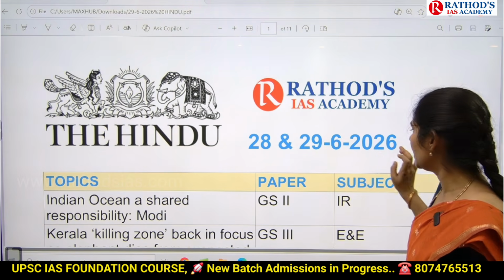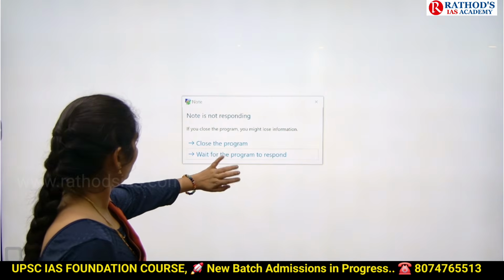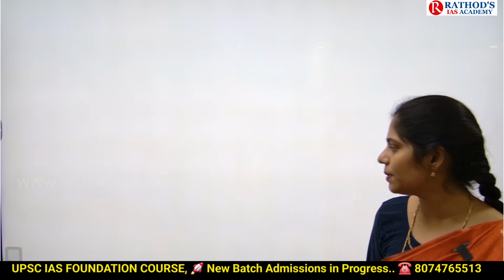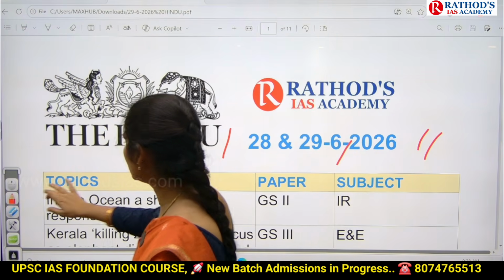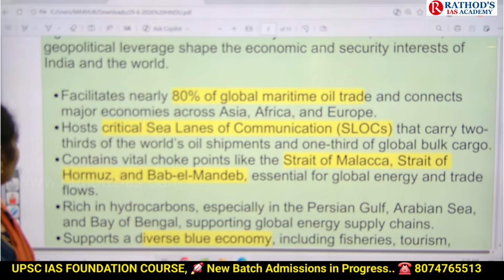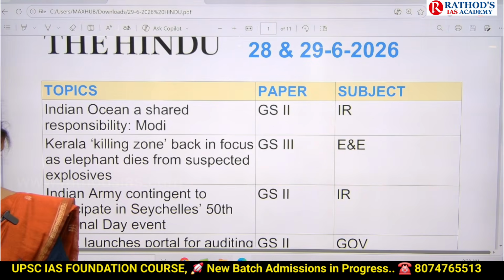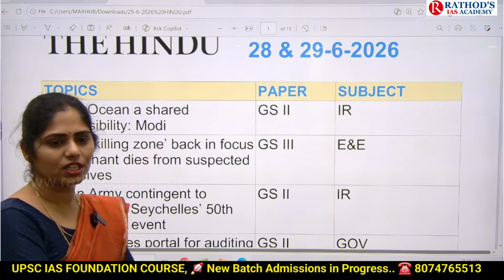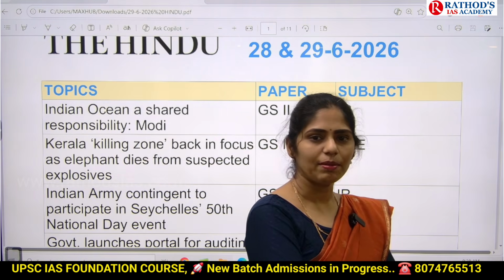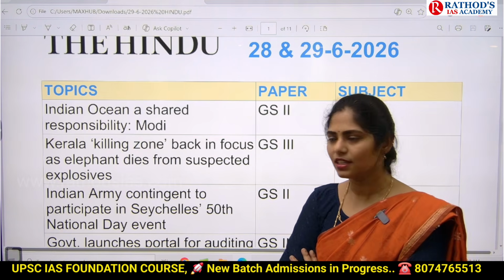Okay, let us see the topics of the day. First topic is Indian Ocean, a shared responsibility. So actually this article is talking about the importance of the Indian Ocean, and recently our Prime Minister met Seychelles, and in that context you have to know about the importance of Seychelles to India, and the importance of the Indian Ocean and what exactly the challenges faced in this Indian Ocean region.